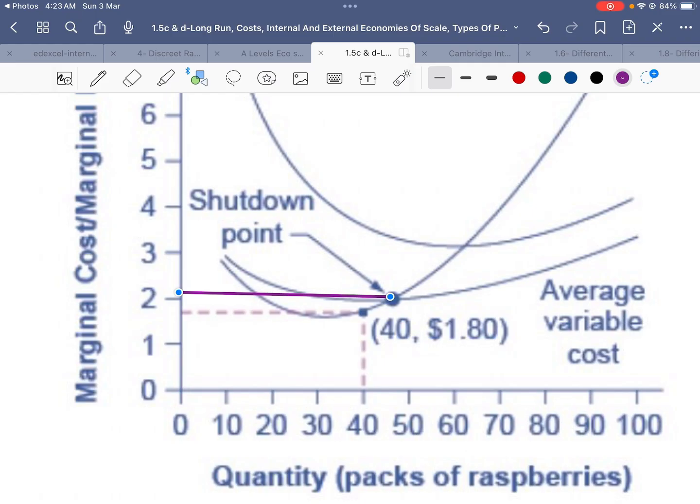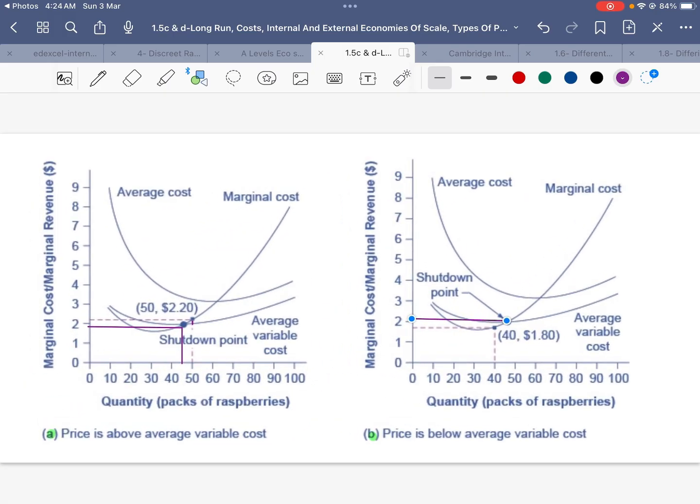If they stop production, if they shut down production, the only cost that they would have to bear is the fixed cost, and they would have to pay that. Production at this point where price is below average variable cost is not viable, and they wouldn't be able to cover the variable costs at all. They would have to pay it on their own, which is not a viable option for any business.